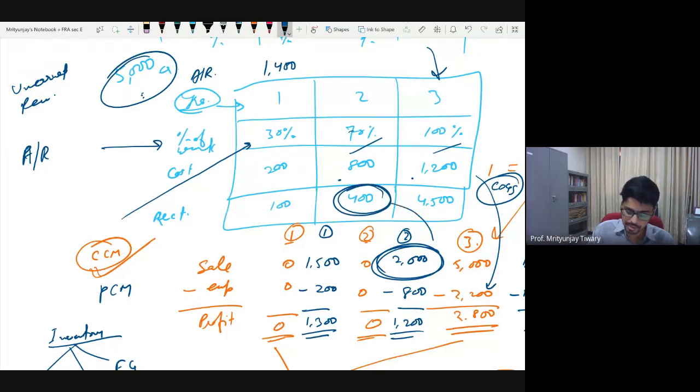So there will be an addition of 1600 to the account receivable in year 2. So I already had 1400 of account receivable and now 1600 further. So by the end of year 2, I have total of 3000 of account receivable. Fine.